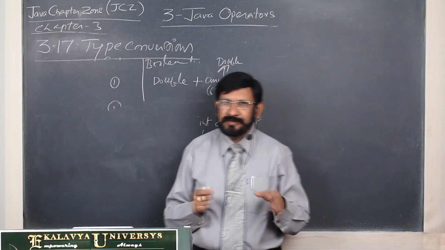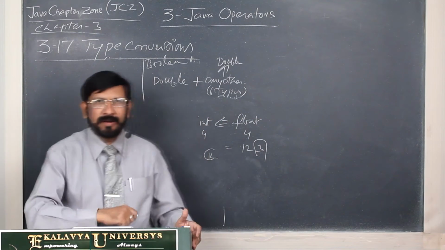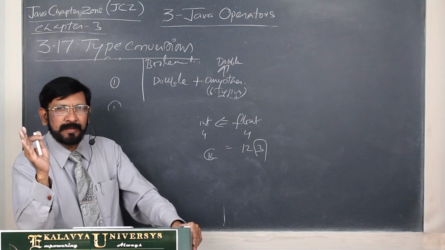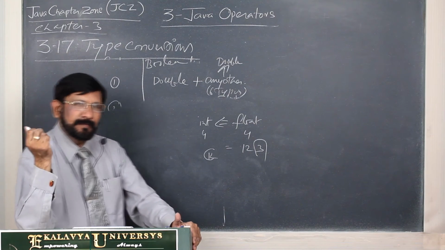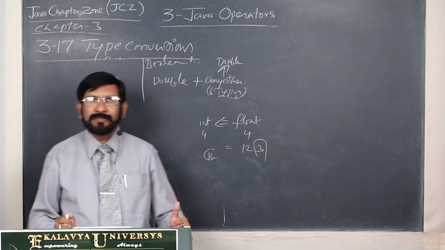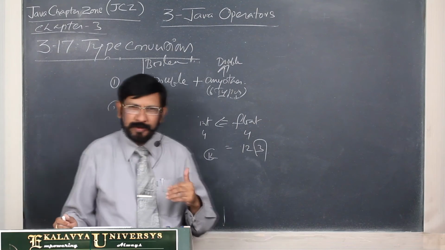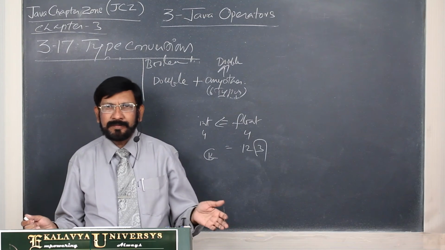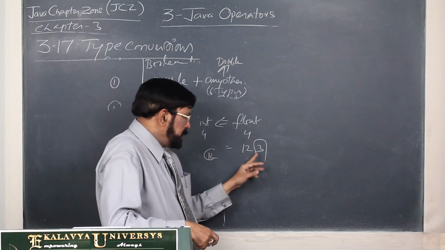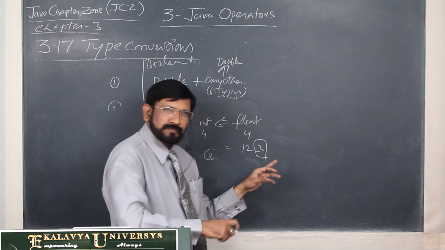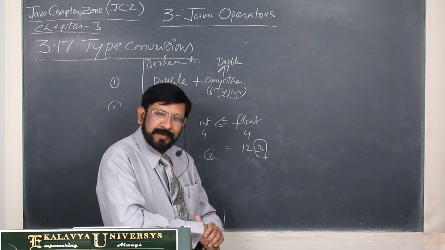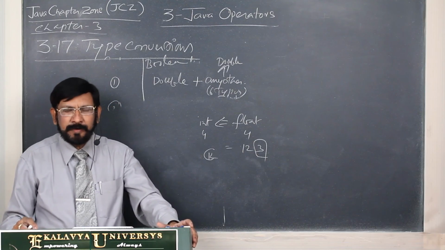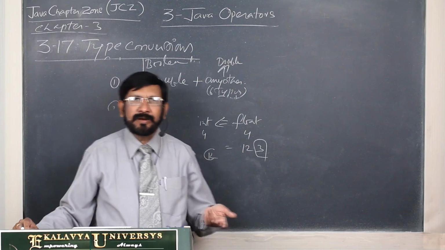In such cases where loss of data is there, explicit type conversion is required. By type conversion, what the compiler ensures is that you are voluntarily doing that. You are prepared to lose this 0.3. Understand? So automatically it does not perform that. Then we go for type conversions.